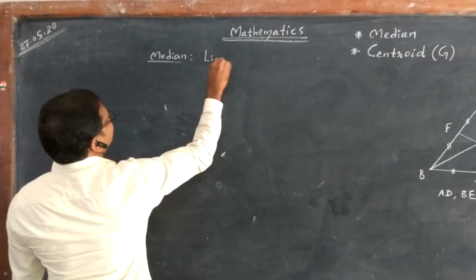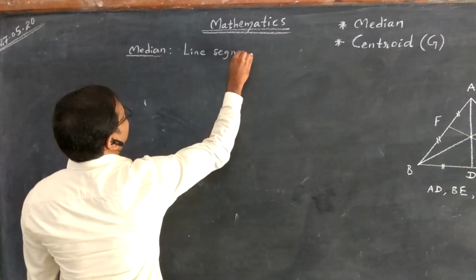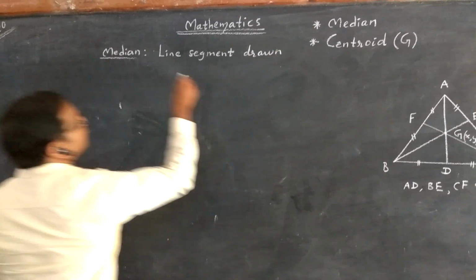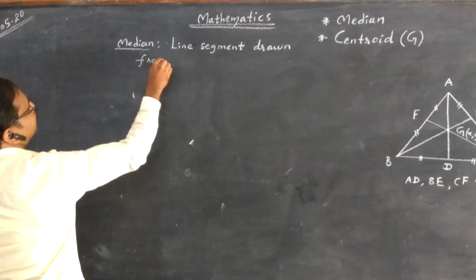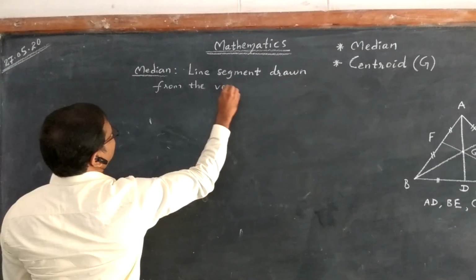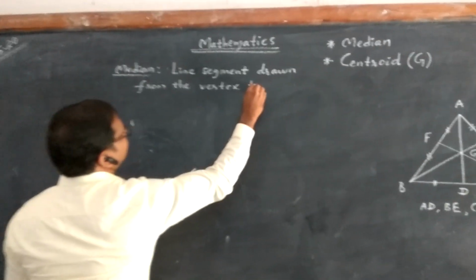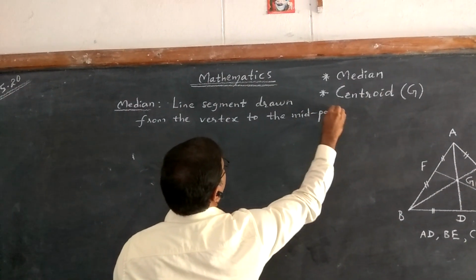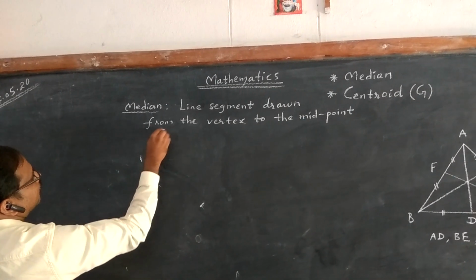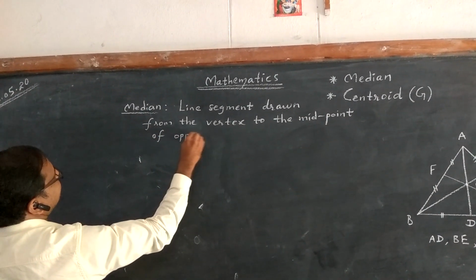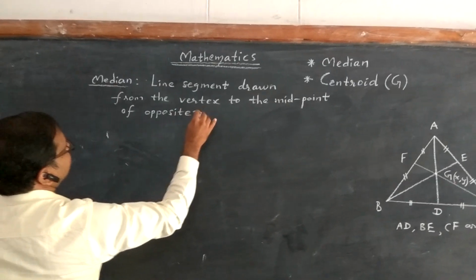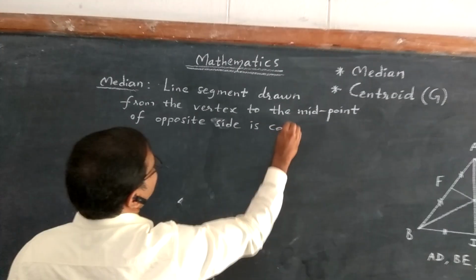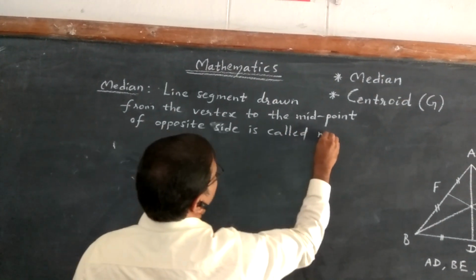Line segment drawn from the vertex to the midpoint of opposite side is called median.